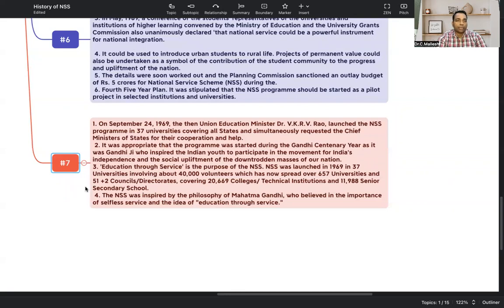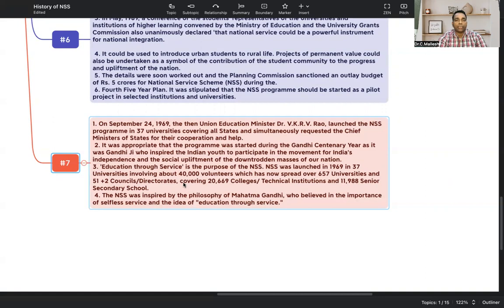For that reason, Gandhiji is the backbone and the one who first started it. So that's why NSS is linked with Gandhiji. Education through service is the purpose of the NSS. When you are educating yourself, you need to do some service activity in the communities.